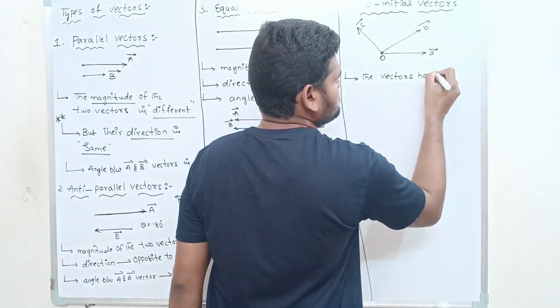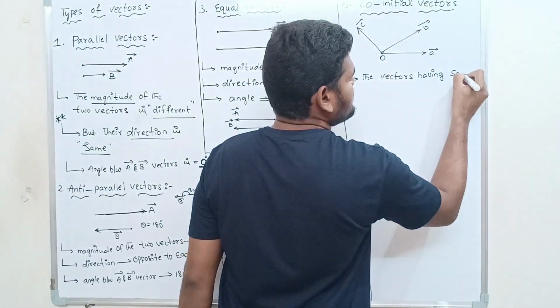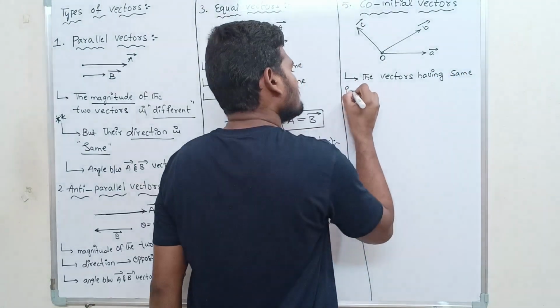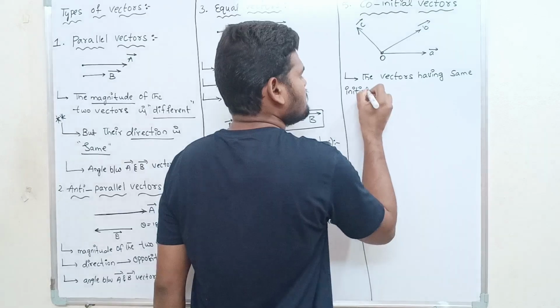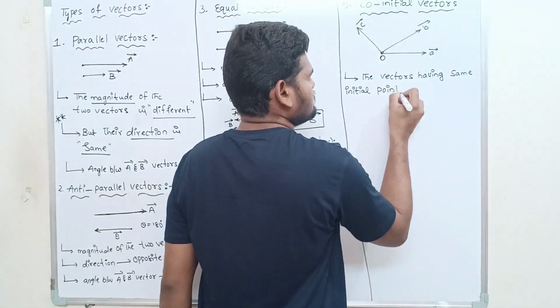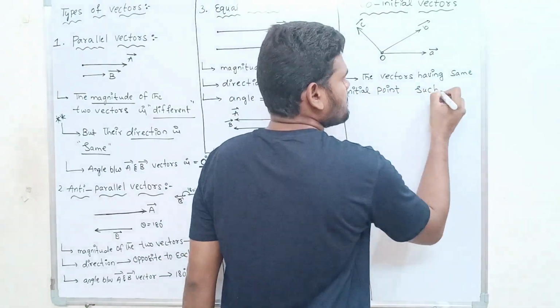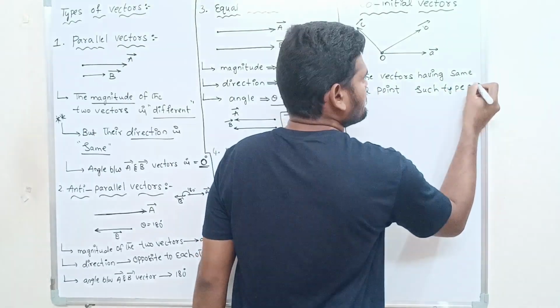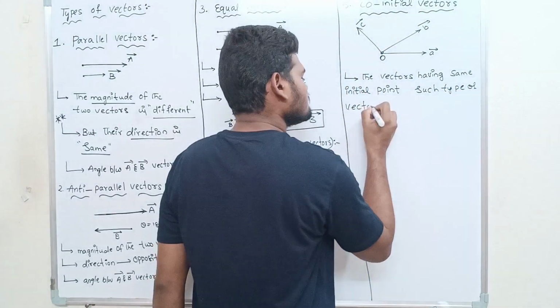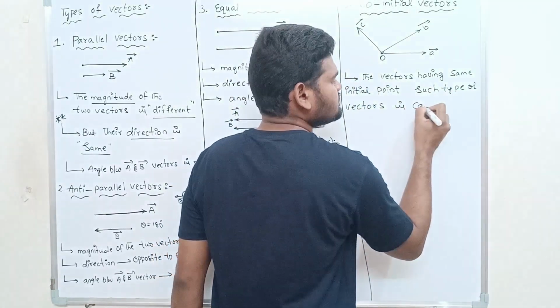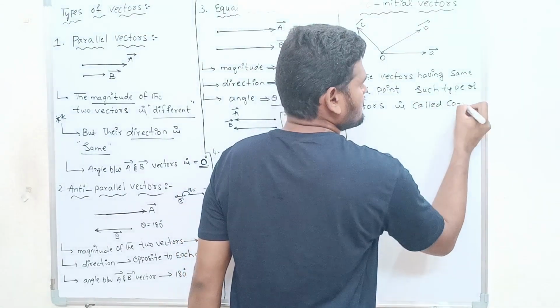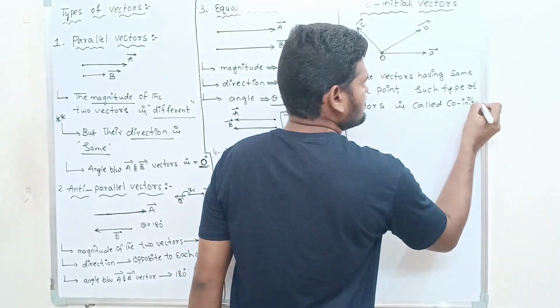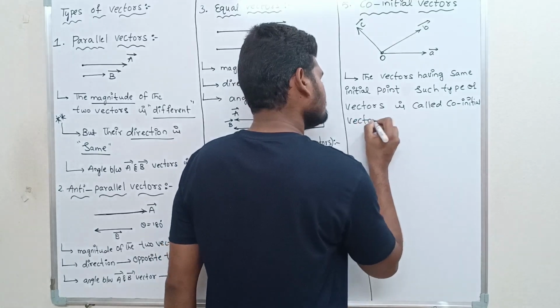The vectors having the same initial point. Such type of vectors is called co-initial vectors. Are you getting?